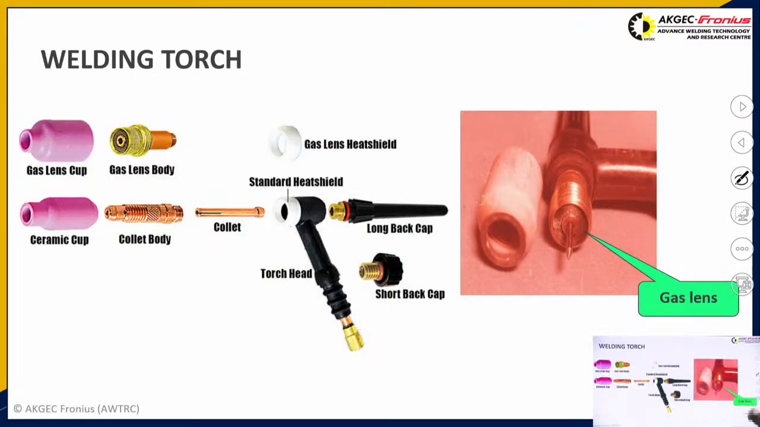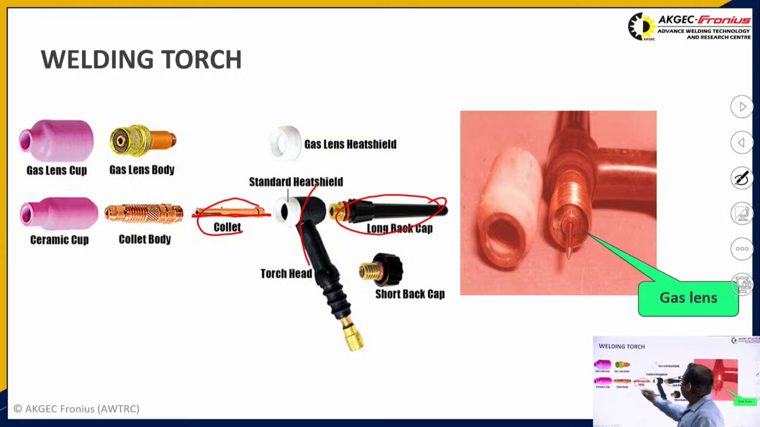So these are some of the welding torch details. You can see this is the torch head, this is the long back cap, this is the collet in which generally a 150 mm long non-consumable electrode is fitted, and this is the collet body which generally comes above this, and this is the ceramic cup through which the shielding gas flows out.